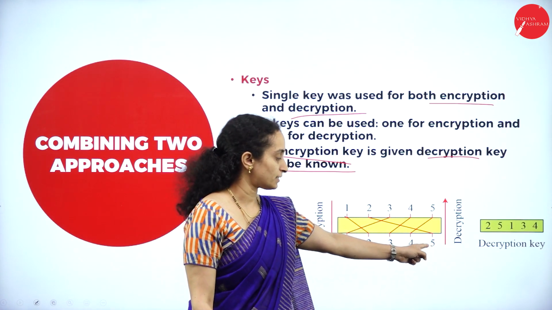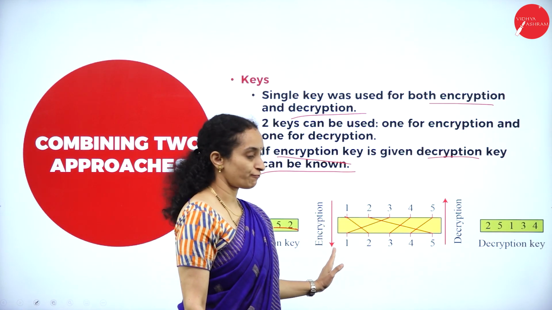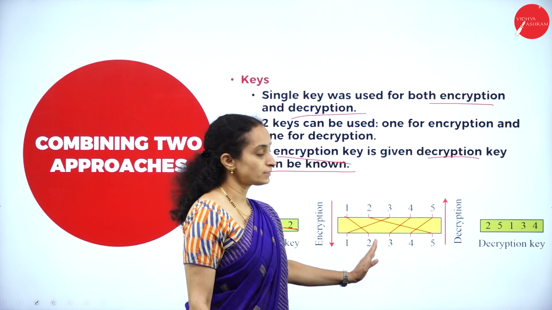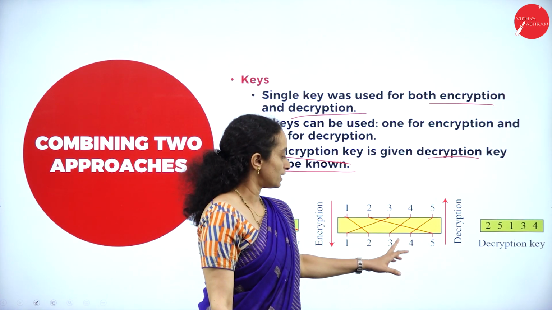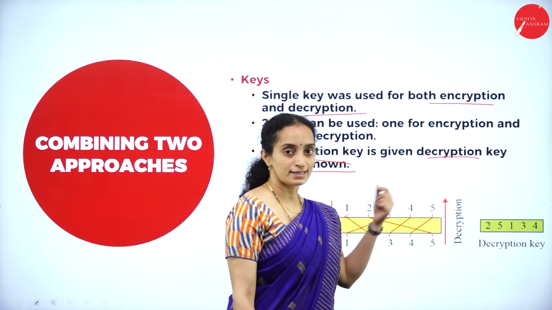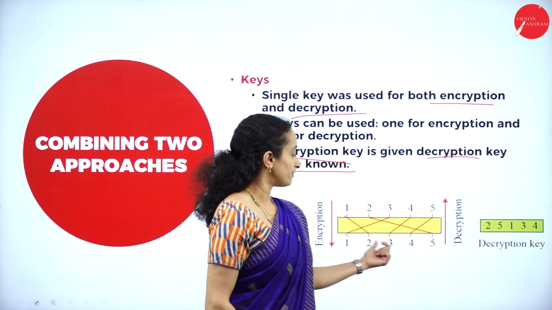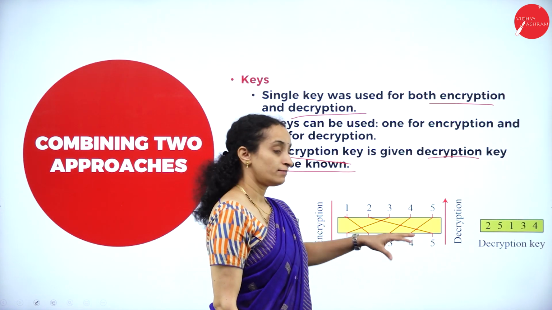Column 2 changes the position to fifth column. Column 3 changes the position to first column. Column 4 changes the position to third column. And column 5 changes the position to fourth column. Now, how do you generate the decryption key? When you observe this order, you can get to know that